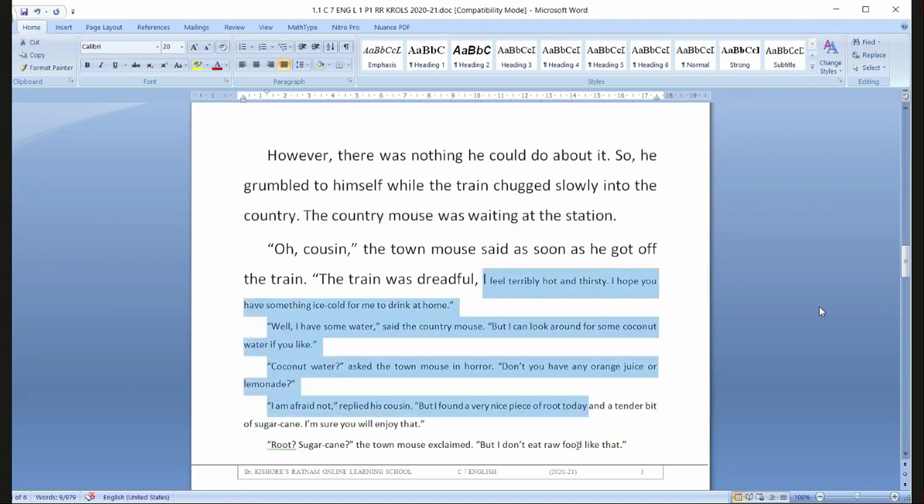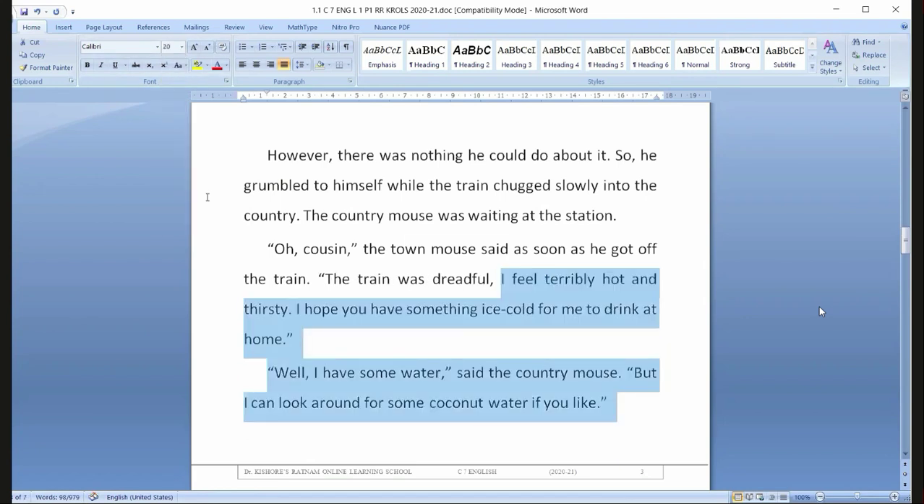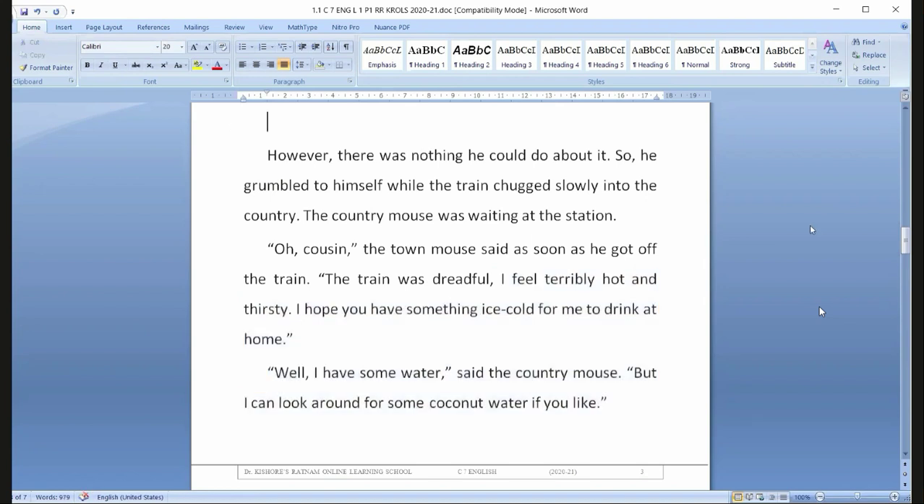However means anyhow. Why did it express like that? See the way of expression here. First is I wish. Now, however, there was nothing he could do. He had already boarded the train, with no other option. So he grumbled to himself. Grumbled means telling in a harsh way to himself, not to others. Oh, nothing, I am helpless.